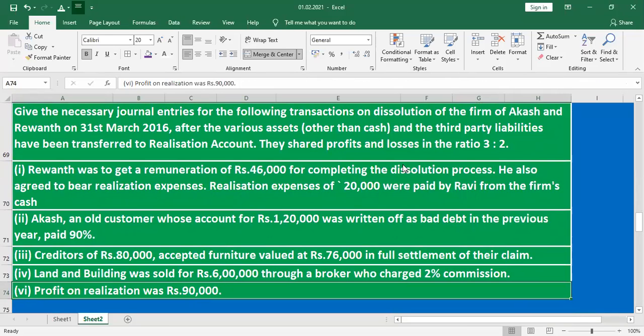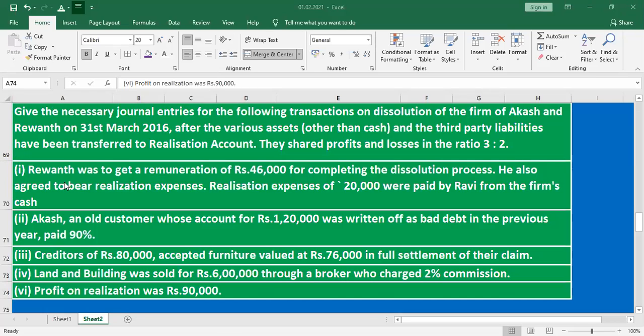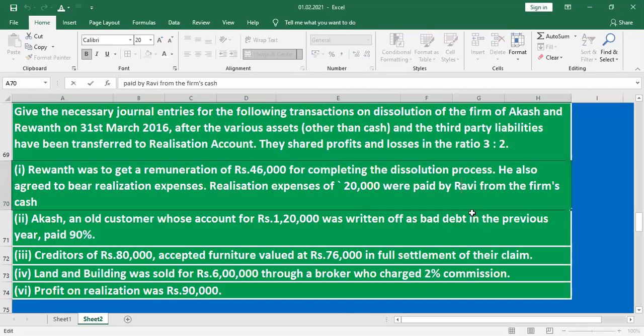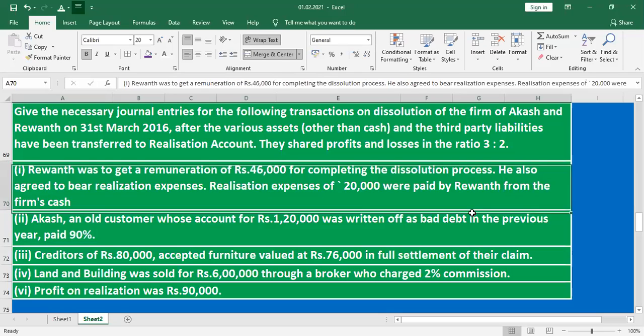What is given here? Profit sharing ratio 3:2. Revant was to get a remuneration of rupees 46,000 for completing the dissolution process. He also agreed to pay realization expenses. Realization expenses of rupees 20,000 were paid by Revant from the firm's cash. What is the journal entry?